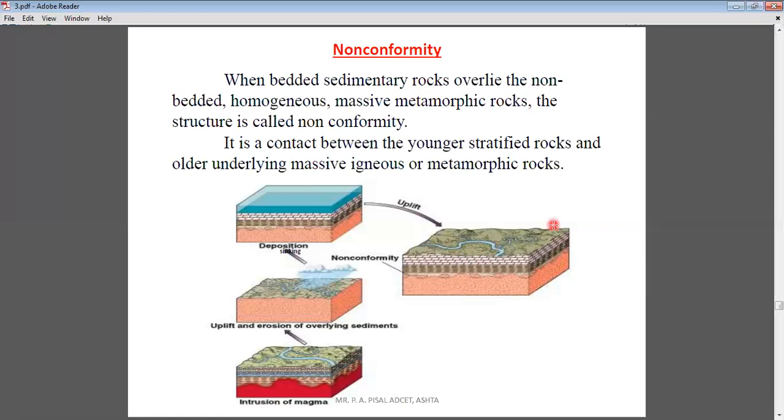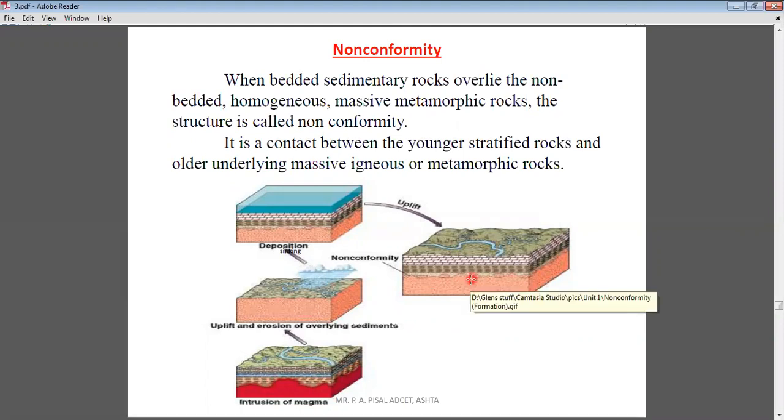Okay. Now, what is the meaning of non-conformity? In simple words, we can describe that in the non-conformity, below the non-conformity line, the non-layered igneous or metamorphic rocks are present. You can't see horizontal layers in the rocks below.